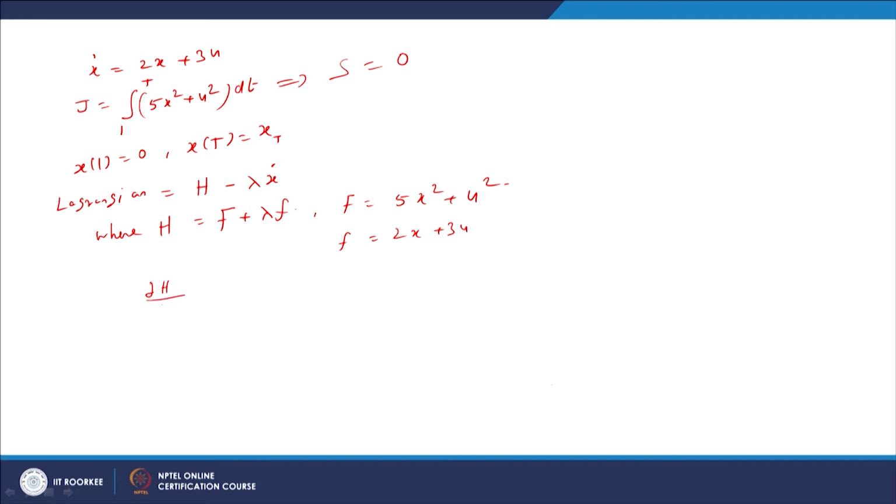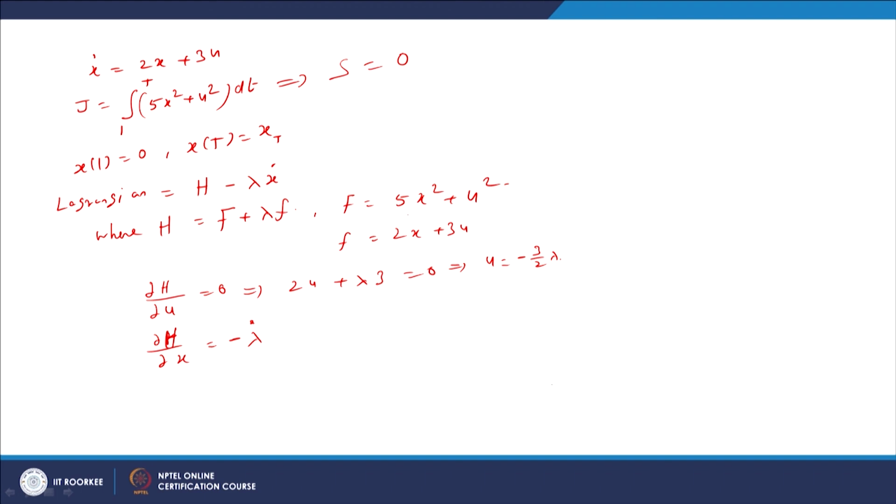So, del H by del u equal to 0. If we take directly del H by del u, that is 2u plus lambda times the derivative of small f, which is 3, equal to 0. So, this implies u in terms of lambda is minus 3 by 2 lambda. And the second is del H by del x equal to minus lambda dot, this second equation.